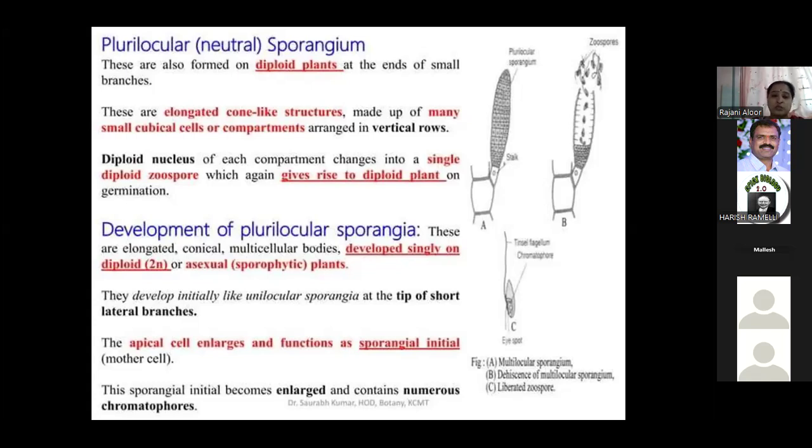The zoospores of plurilocular and unilocular sporangia are identical in structure, but the zoospores of plurilocular sporangia are diploid and the zoospores of unilocular sporangia are haploid. The mature zoospores are liberated from the zoosporangium through an apical or lateral pore. These zoospores remain for 4 to 5 hours, then germinate into the diploid thallus, which later on bears both unilocular and plurilocular sporangia.